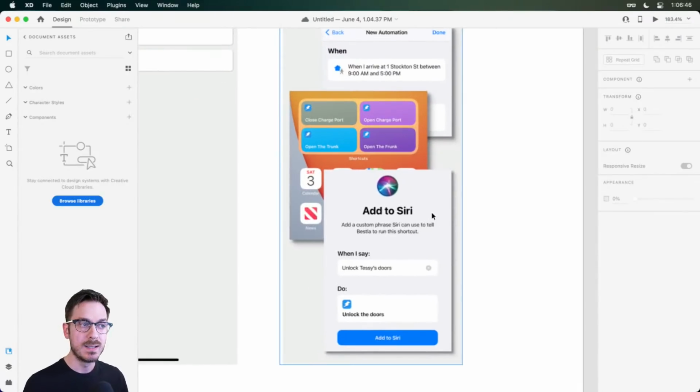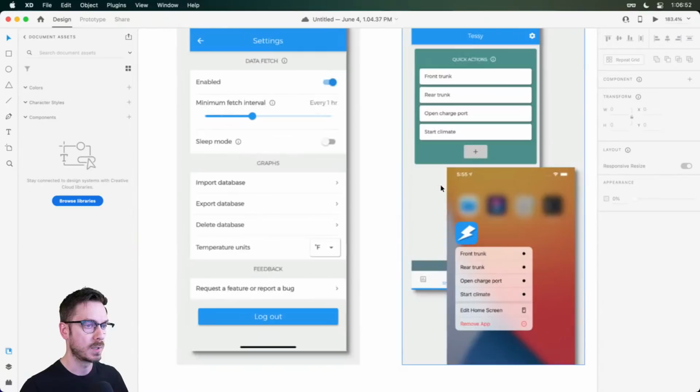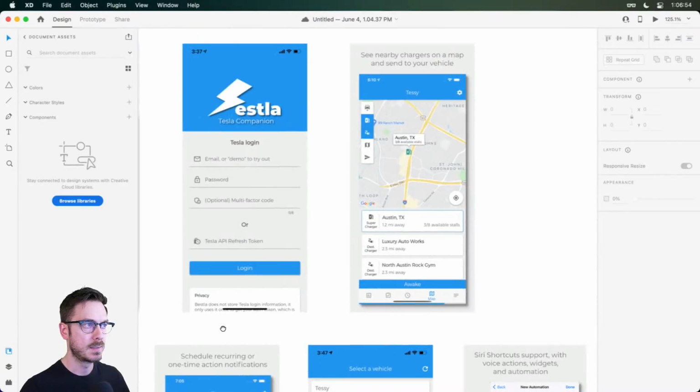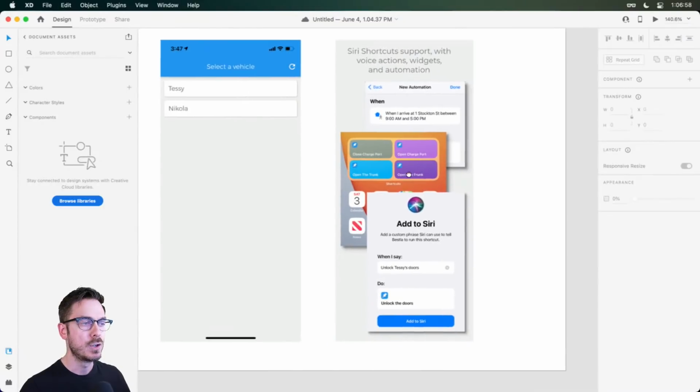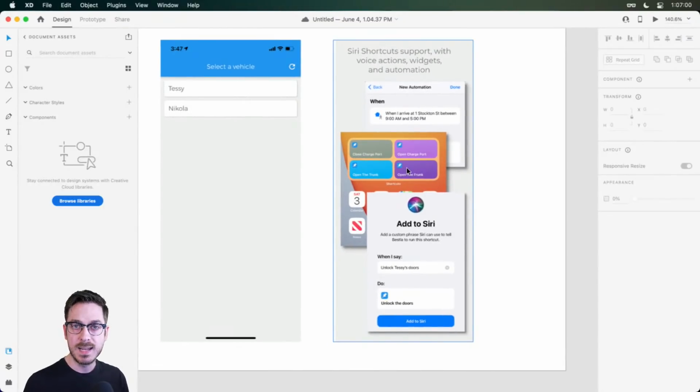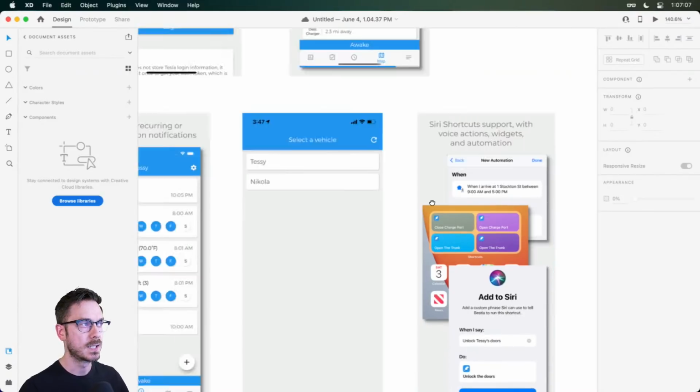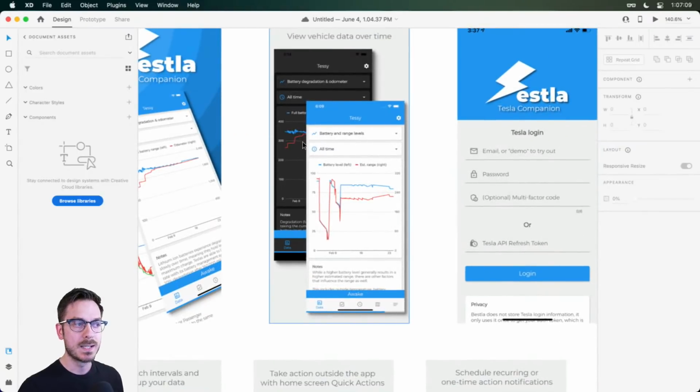A big part of this particular experience and application is this. It integrates really nicely with Siri shortcuts. So from the application, you can schedule and create shortcuts. I think it's one of these. Maybe it's in here actually, this automation. You can activate them directly in the application, or you can do it from Siri. So knowing that this is a very big part of this experience, I think it would make sense to bring that to the homepage, at least, maybe quick shortcuts. You don't have to display all of them, but a few of them.